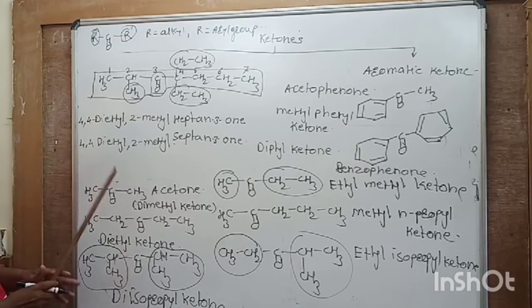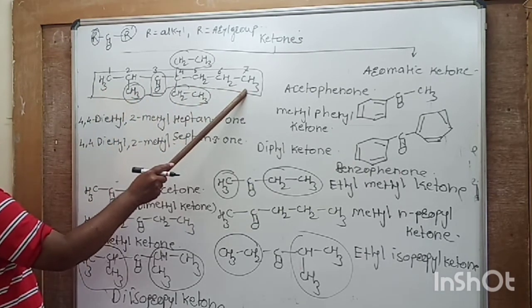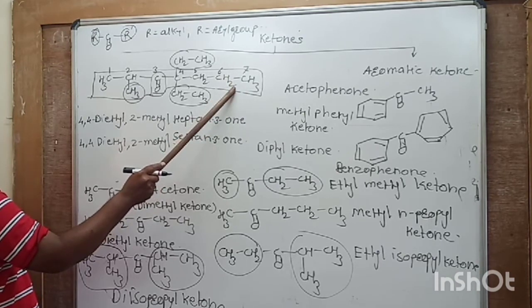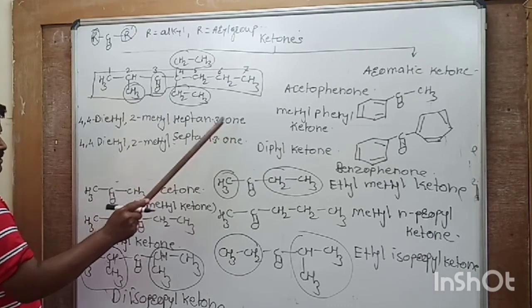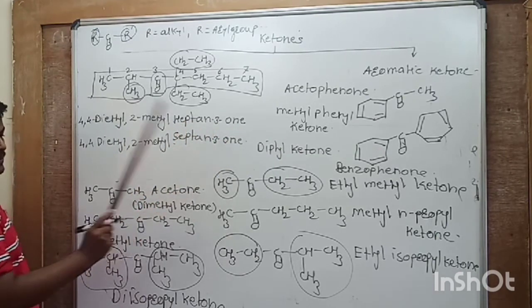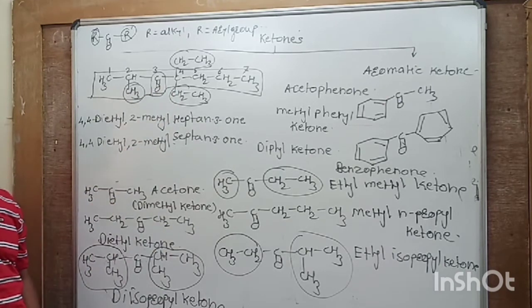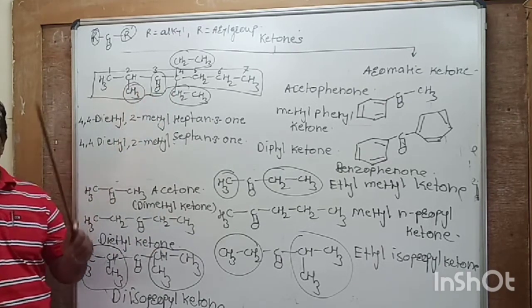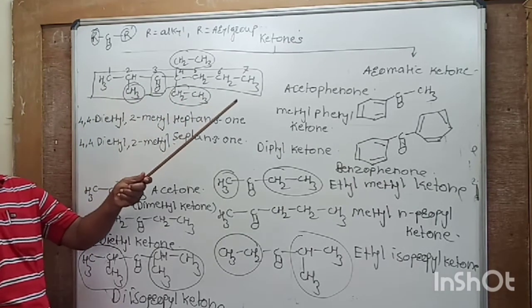Okay. Again we'll consider this example. As you know, there are 7 carbon atoms in the longest chain, so the name of the parent hydrocarbon is heptane, replacing E by ONE, it becomes heptanone. Next, give numbers to the longest chain in such a way that the carbonyl carbon has the minimum possible number: 1, 2, 3, 4, 5, 6, 7.